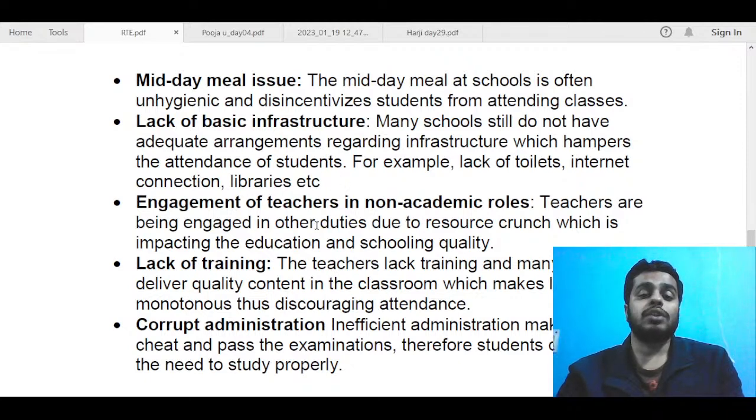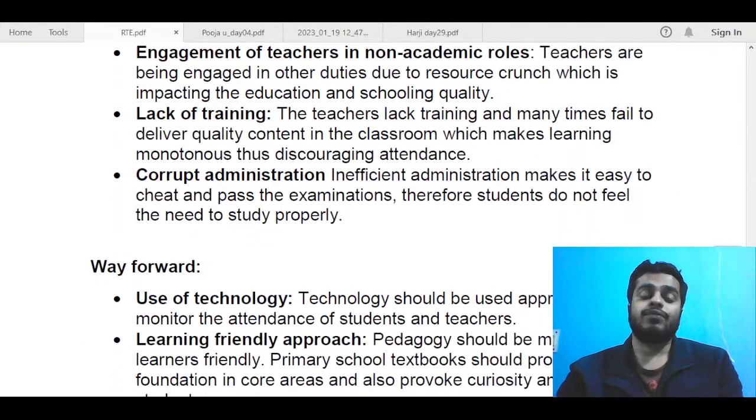Next, we can talk about engagement of teachers in non-academic roles. The act strictly prohibits teachers from multiple duties, but still teachers are engaged in non-academic roles and other duties due to resource crunch, which is impacting education and schooling quality. Also, there is a lack of training of the teachers. Most of the teachers lack training and just follow the pedagogy that they are comfortable with rather than what they should do.